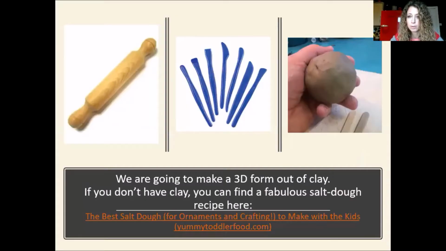Now, if you're at home and you don't have clay, you might think to yourself, I don't have clay, I don't have clay tools, I don't even have a rolling pin.